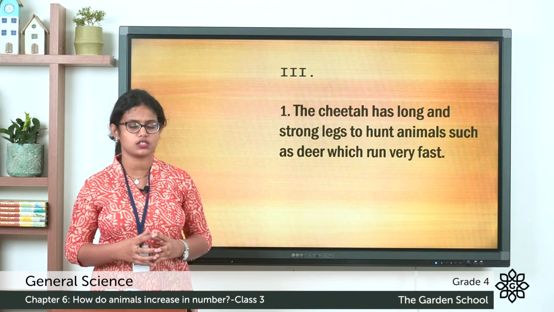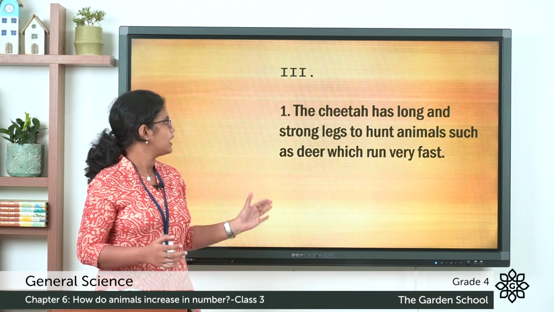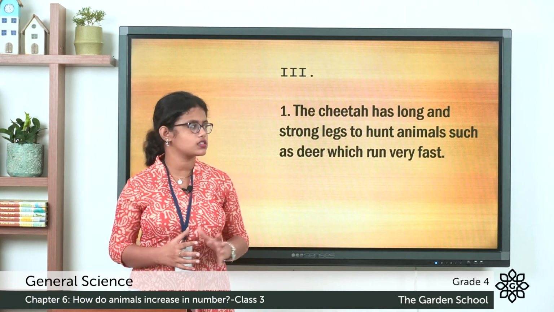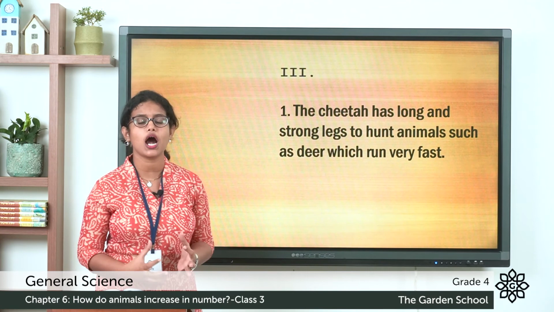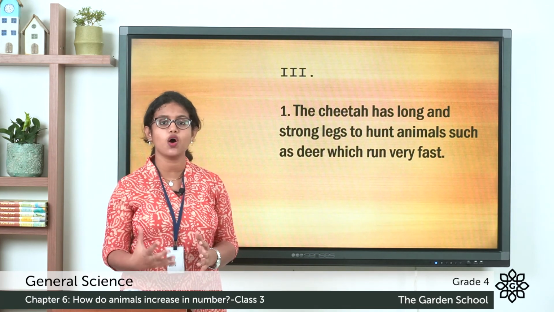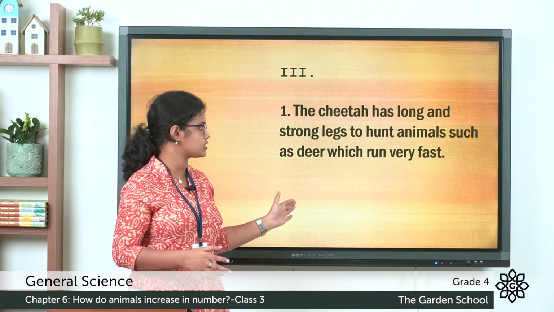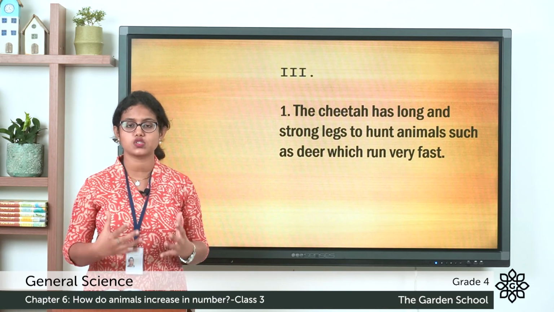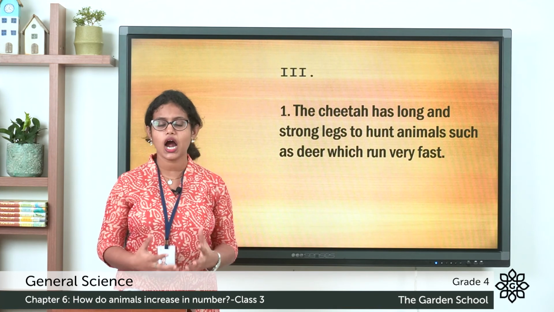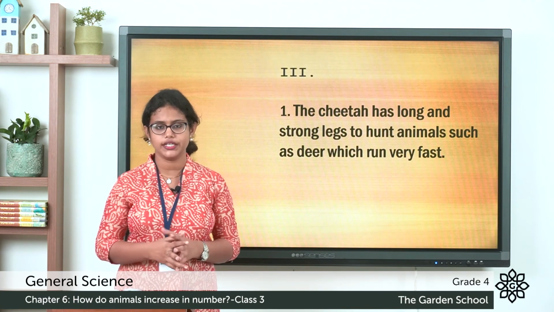So you can write the answer as, the answer is given here. The cheetah has long and strong legs to hunt animals. So why do they have long and strong legs? To hunt other animals. They feed on other animals such as deer which run very fast. So they have long and strong legs in order to hunt other animals such as deer.